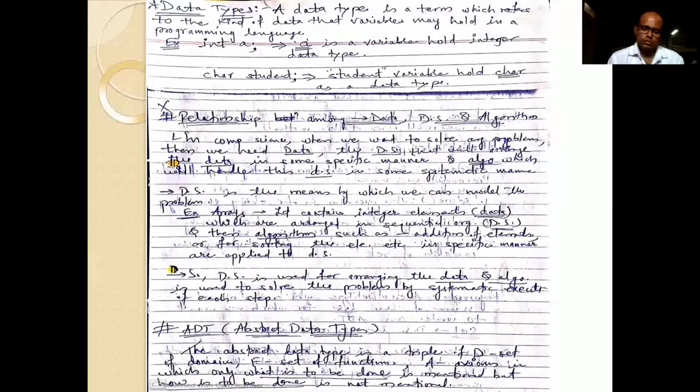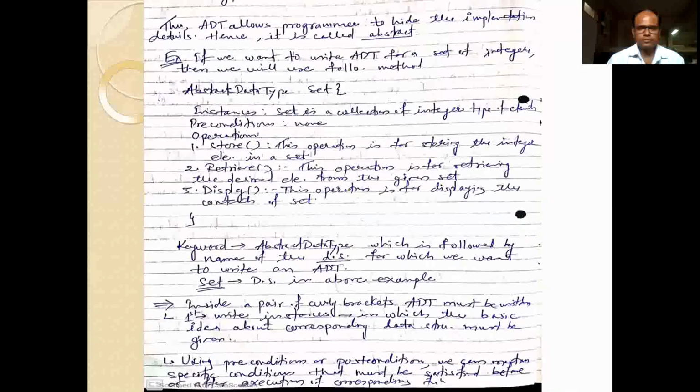Friends, let us move on to the definition of ADT, that is abstract data types. An abstract data type is a triple of D, the set of domains, F, the set of functions, and A, the axioms, in which only what is to be done is mentioned, but how it is to be done is not mentioned. That is the abstract data type.